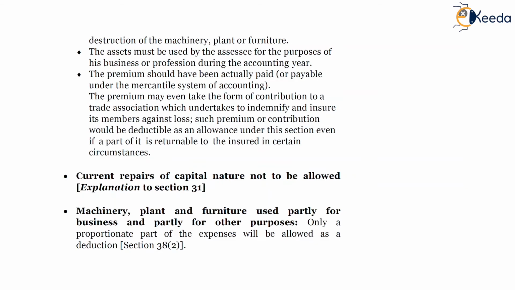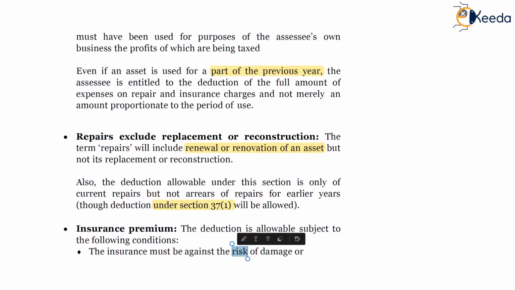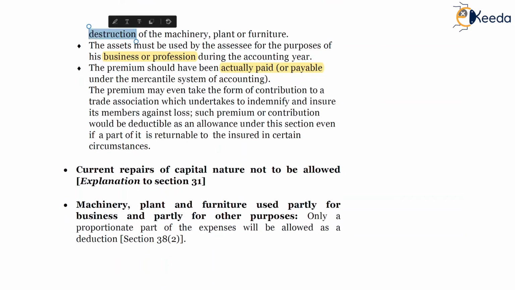Also, the premium should be actually paid or payable, and it should be for the purpose of business or profession of the SSC.